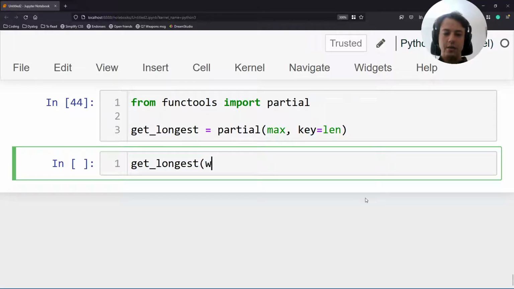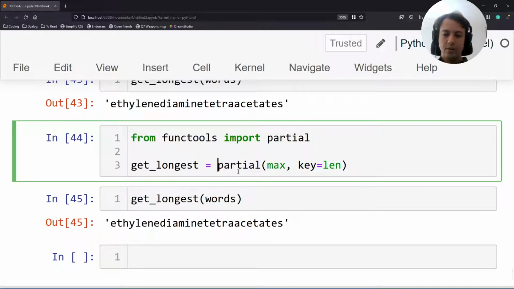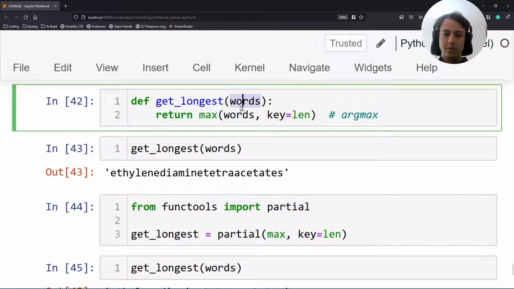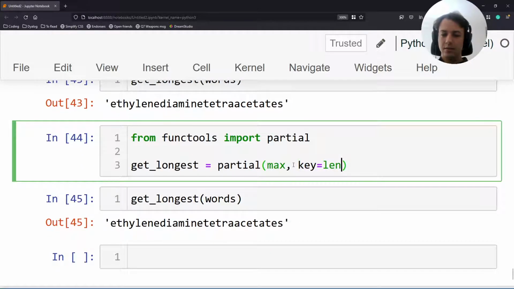And now I can use getLongest and I can get the longest word. What did partial do? Partial took the words and put them in there. That's the only thing that partial did. It fixed this, it sets this in stone, and it lets me provide the remainder of the arguments to max. And this is maybe not a very well-known tool, I don't know. Maybe beginners don't need to know about partial, but if you're not a beginner, now you can go and read about partial and about the way this works.